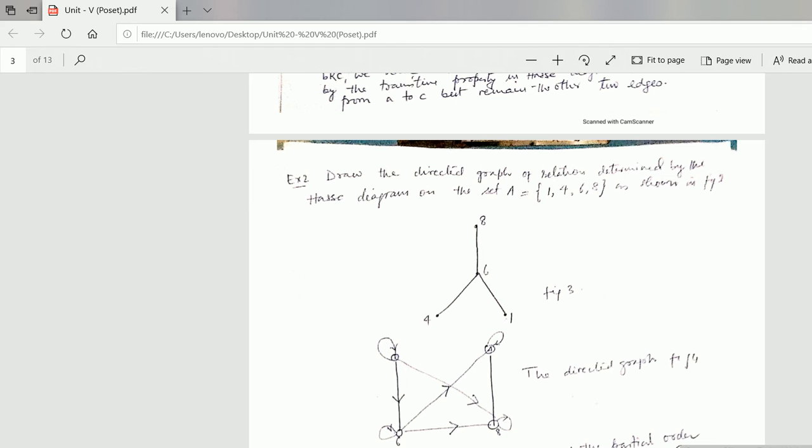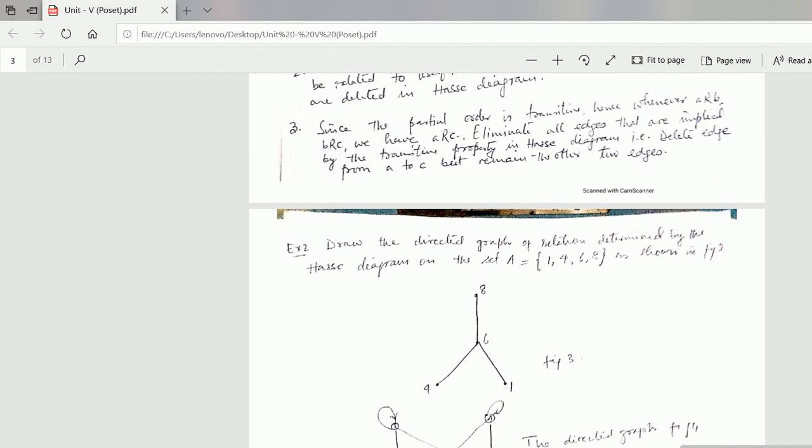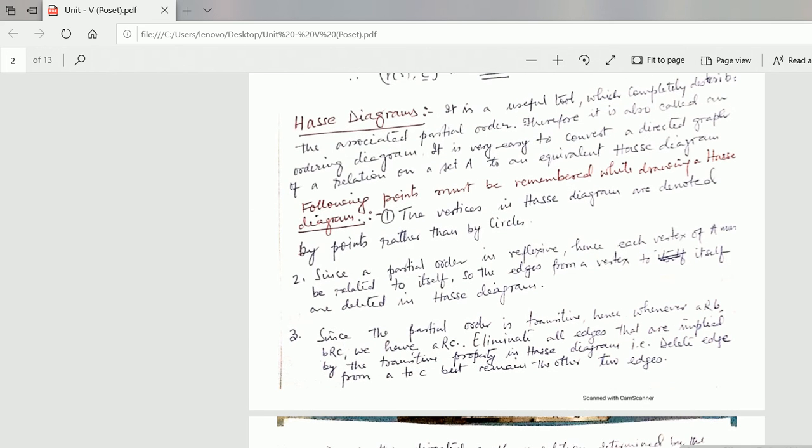Here in the directed graph, suppose element 1 is related to 1, so I have shown this with a loop; 4 is related to 4, shown as a loop. But in the Hasse diagram, we are not going to show this curve, this arrow. That is why it is said that since a partial order is reflexive, each vertex is related to itself, so those edges are deleted.